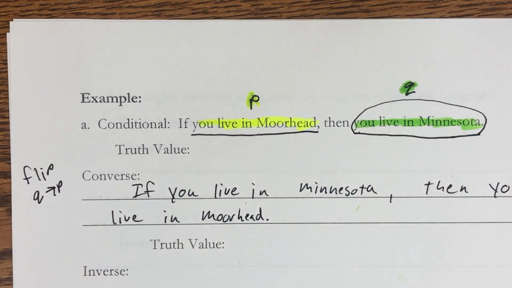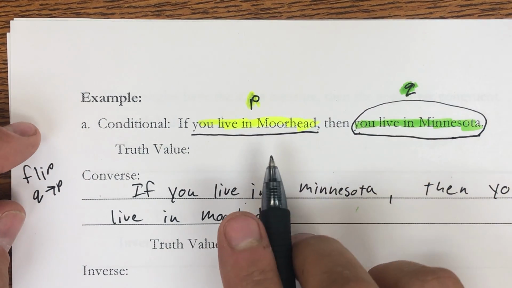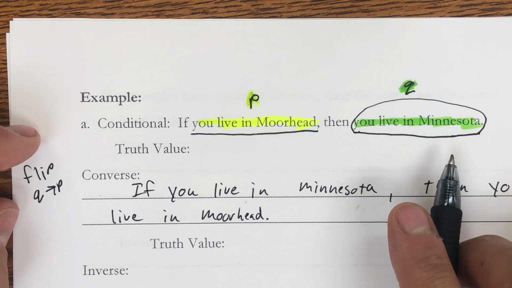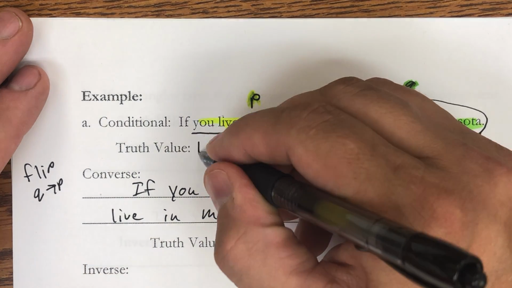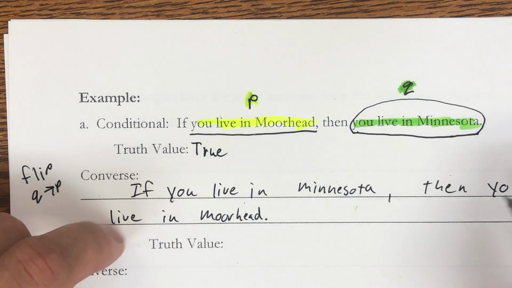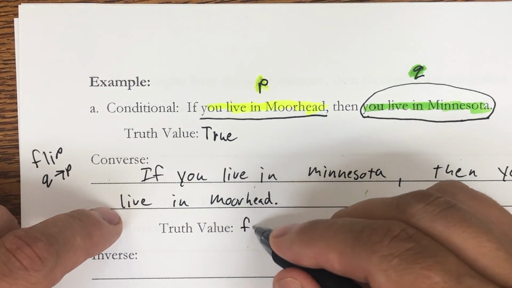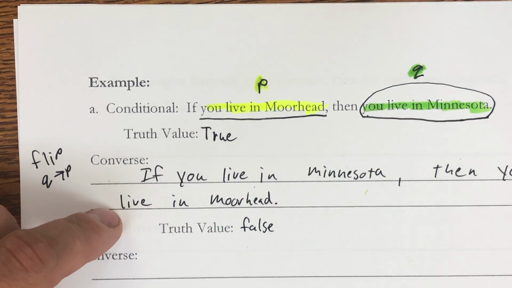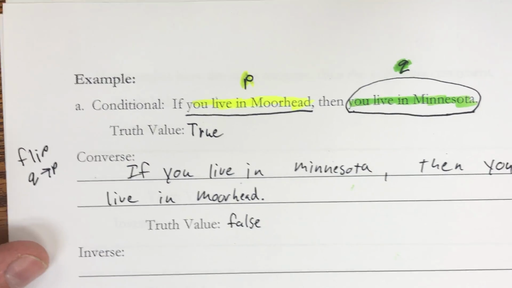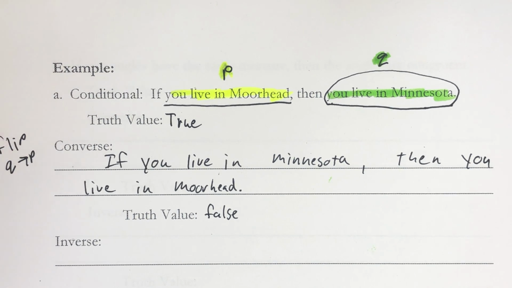Like we said, the original statement said if you live in Moorhead, then you live in Minnesota. That is true, because Moorhead is in Minnesota, so the truth value is true. If you live in Minnesota, then you live in Moorhead. That is false. I could live in St. Cloud. I could live in the Twin Cities. So that one's not always going to be true.